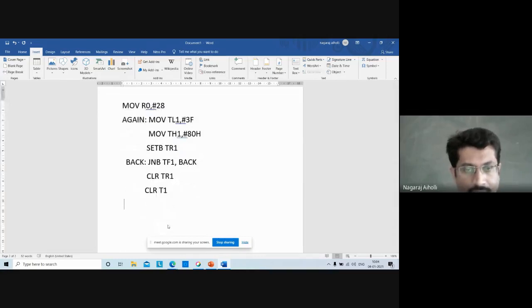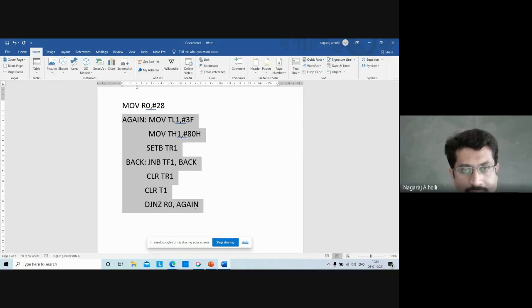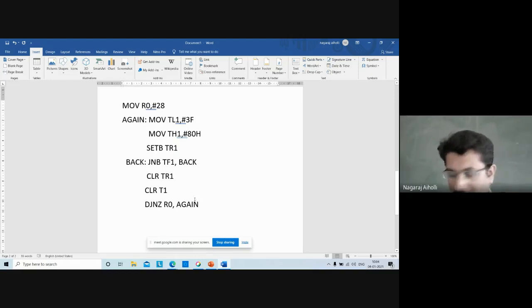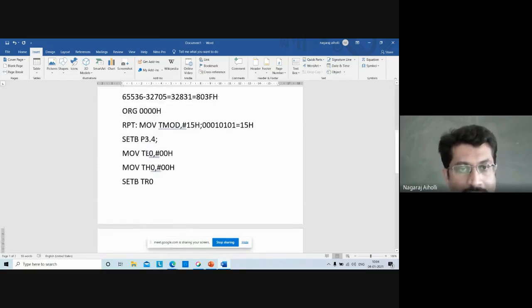Then we have to repeat 28 times. So check the count: DJNZ R0, again. Again means it will come here and load the starting value, and this will continue for 28 times because R0 we have loaded as 28. Getting the point here? DJNZ R0, again. Then once it repeats 28 times, all the pulses that are there will be available on the 3.4 pin.